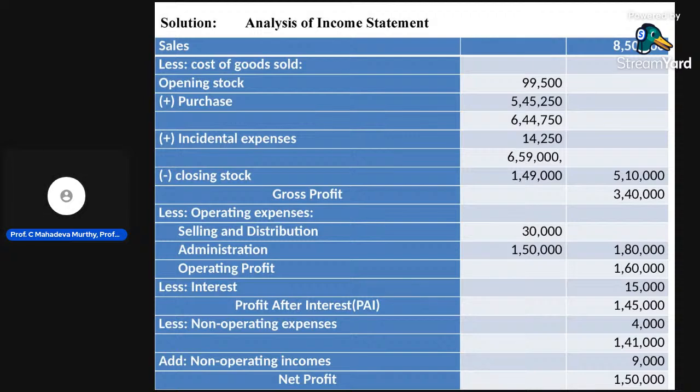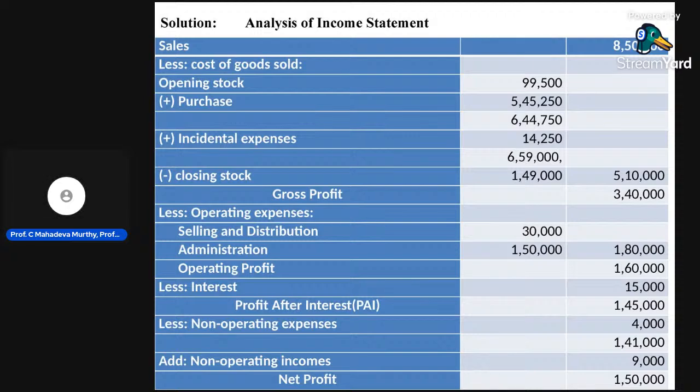Okay, here, for sales, we need to prepare the income statement. The most important thing is to calculate the information we need. Therefore, sales go in the outer column, with the inner column and outer column, that is the income statement in vertical analysis.